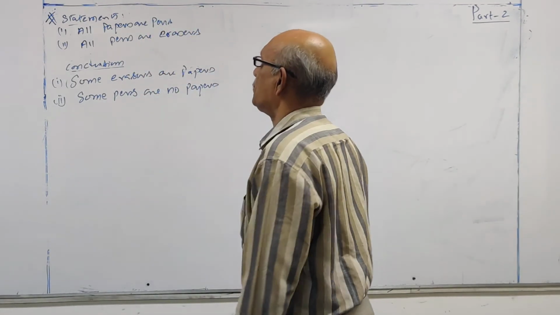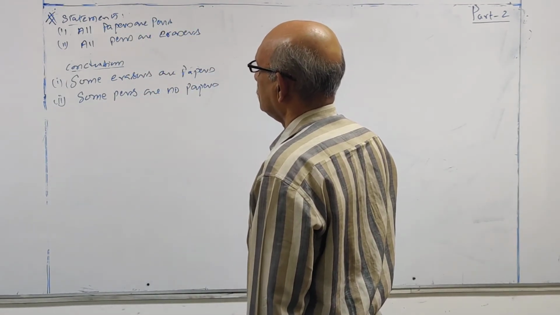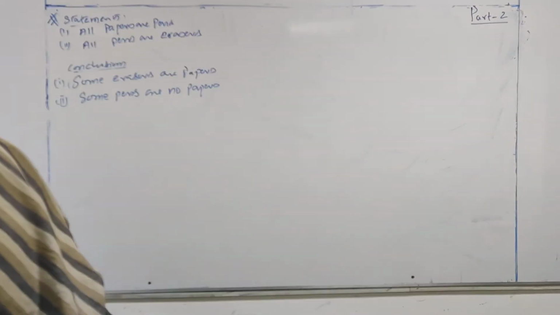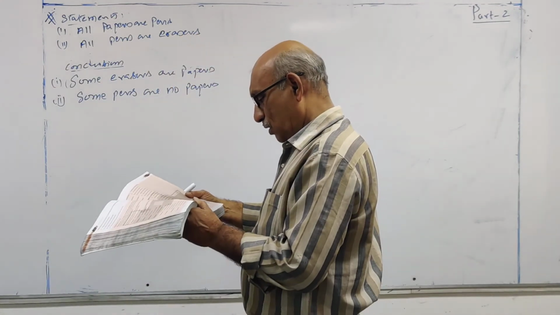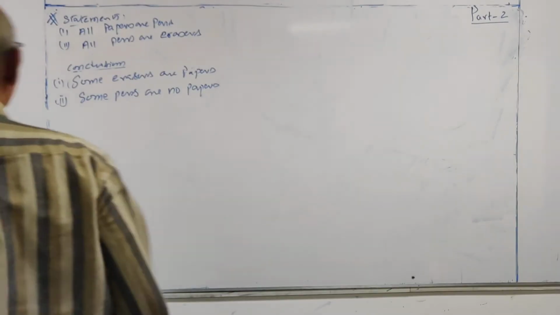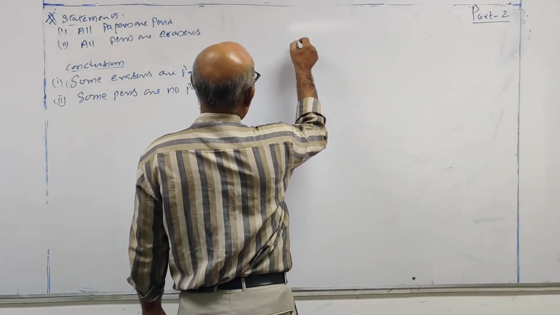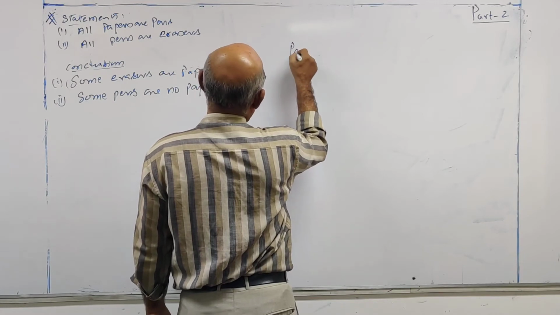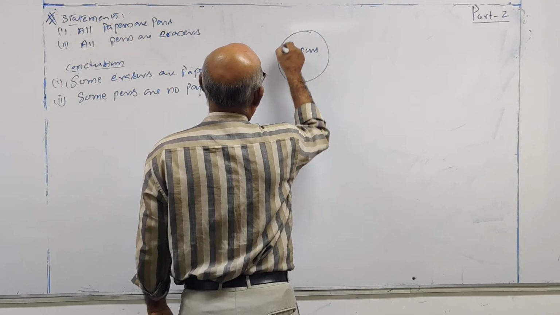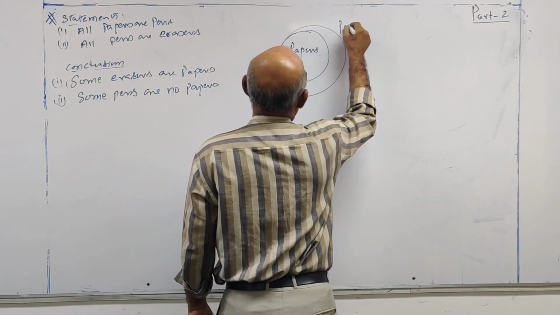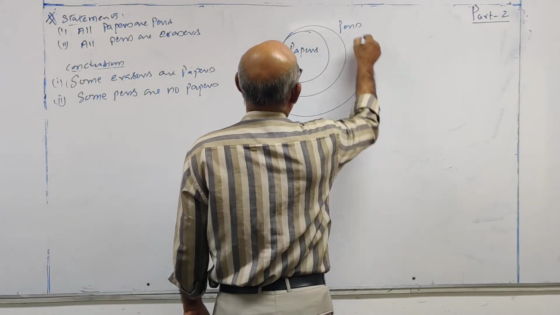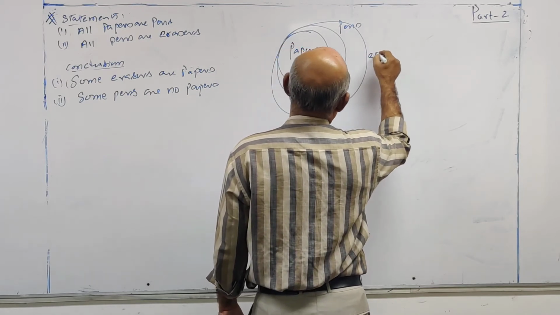First draw the Venn diagram, sir. All papers are pens. Paper is very close to all. Next, all pens are erasers.